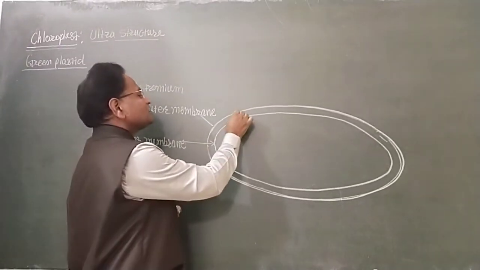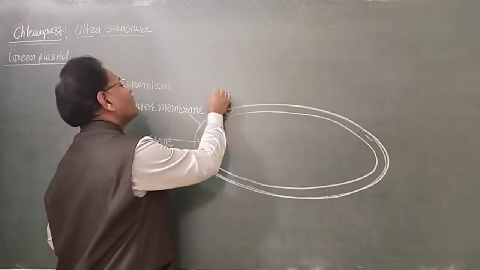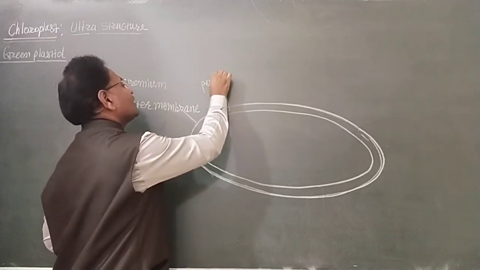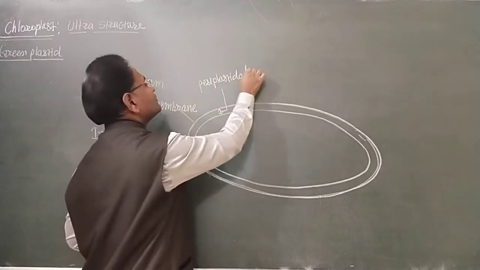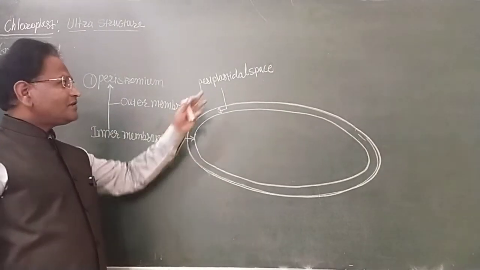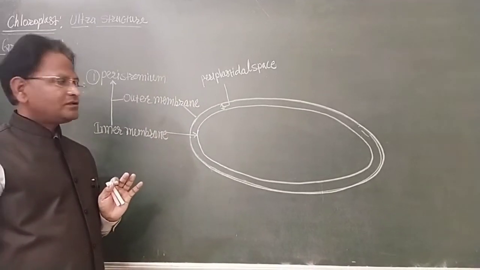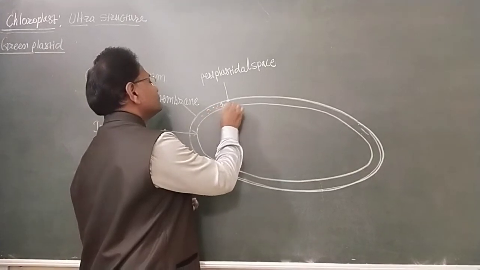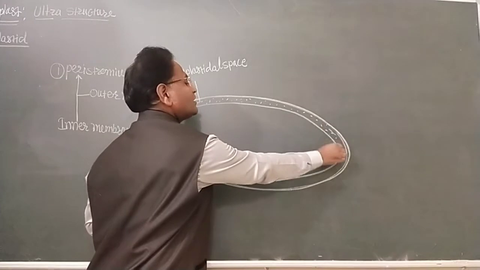Now the space present between the membranes is known as the periplastidal space, or it is also known as the intermembrane space, and it is filled by watery fluid.